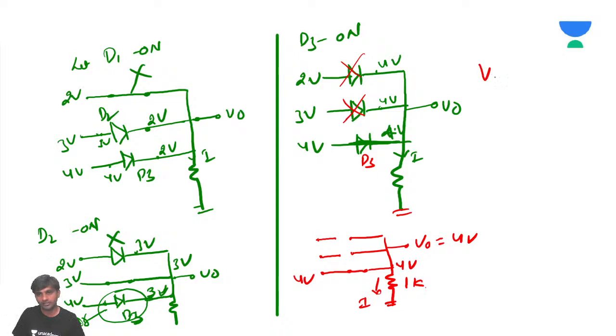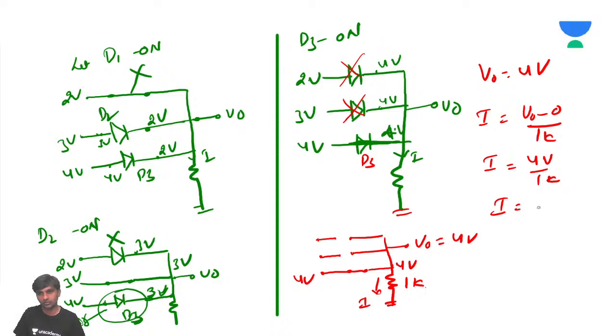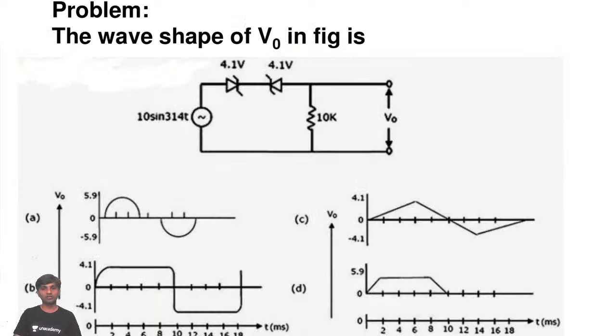So V0 is going to be 4 volts and I is going to be (V0 minus 0) by 1K. So I is going to be 4 volts by 1K. So I is equal to 4 milliamps. Correct, Bharat? I is going to be 4 milliamps is the answer. Shall we move to the next problem? Very quick problem we will try to solve.